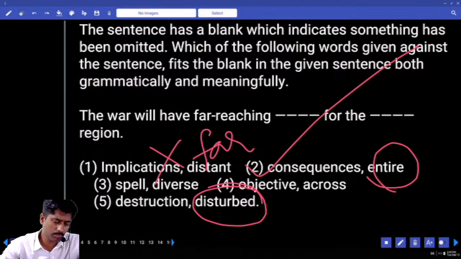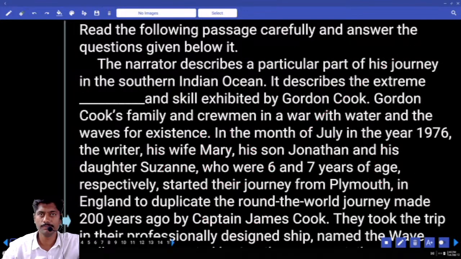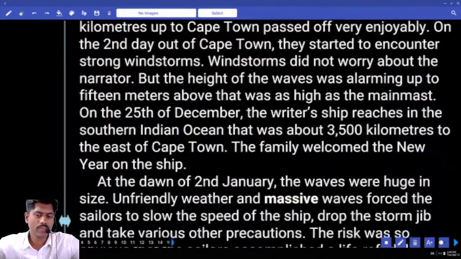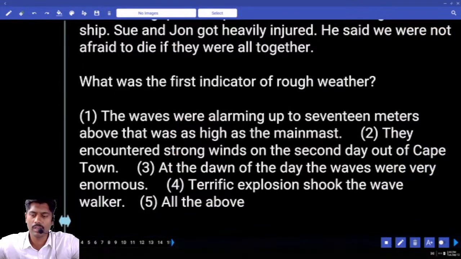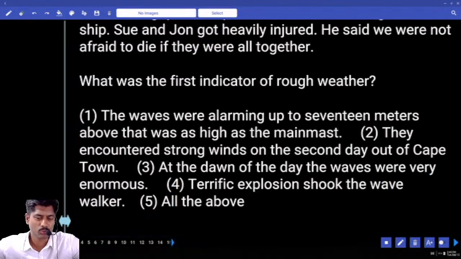Have you done the comprehension passage? Question number 1. If you have done, show me the answers, or if not, let's skip. What do you say? Shall we skip? Then show me the answers.